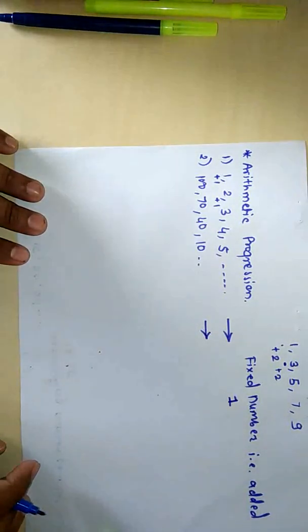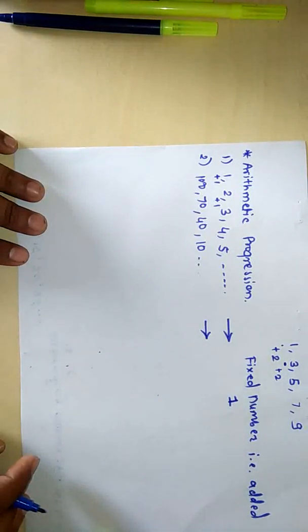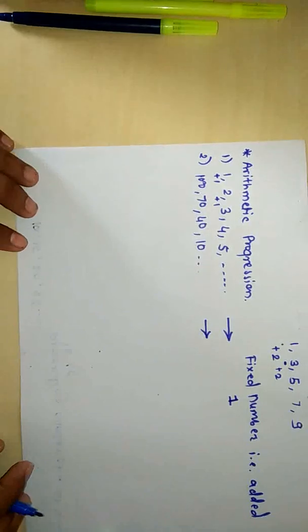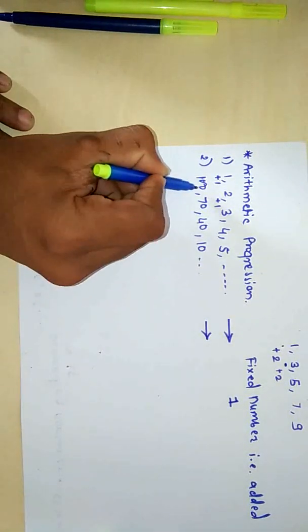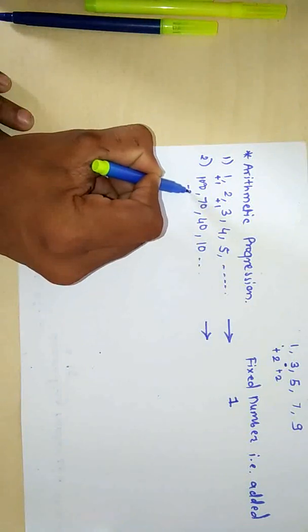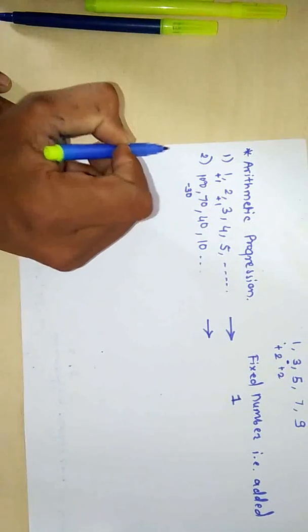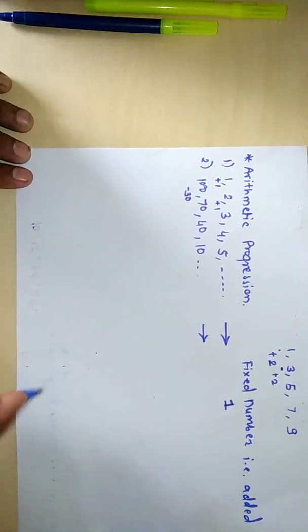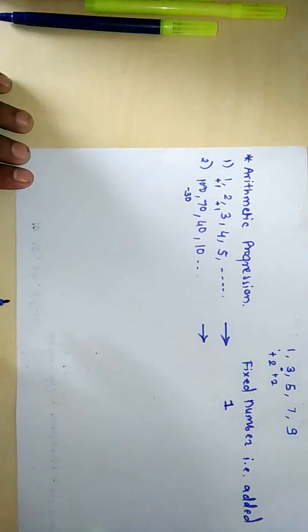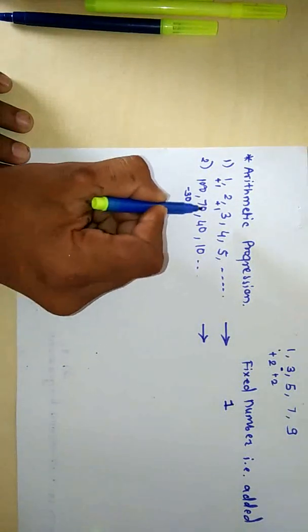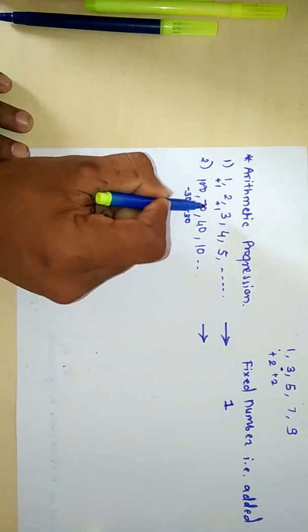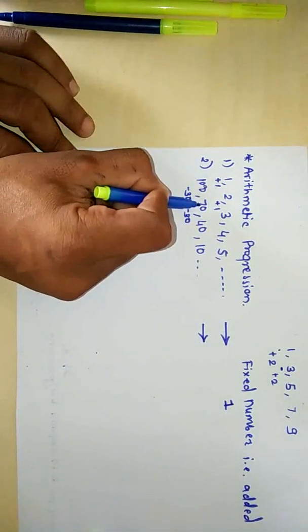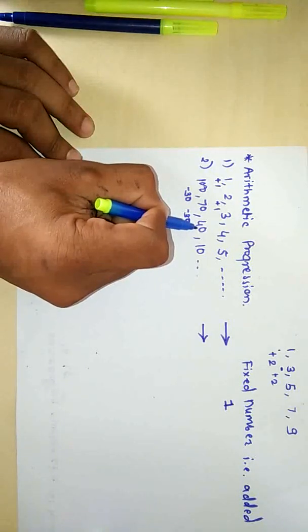In a second list, observe the second list. What is in the second list? In the second list the number 30 is subtracted. To get a succeeding term, we have to subtract 30 from the preceding term. What do you have to do from the preceding term? You have to subtract 30. Then only you will get a succeeding term. Like this, again we have to subtract 30 from the preceding term to get a succeeding term 40.